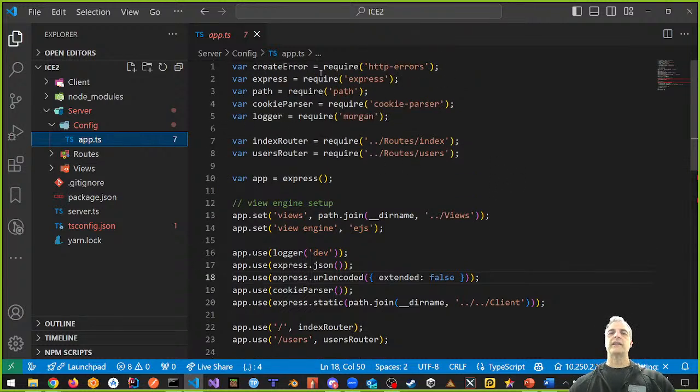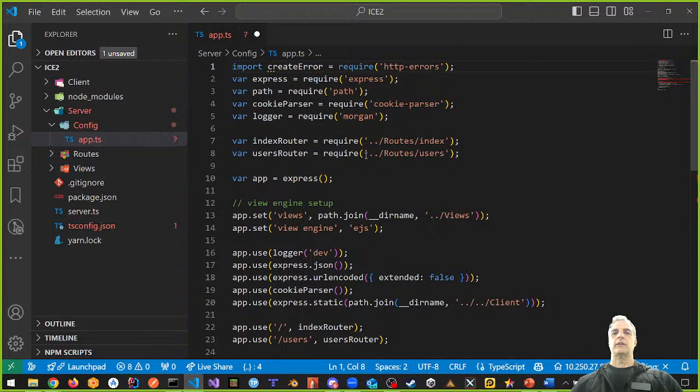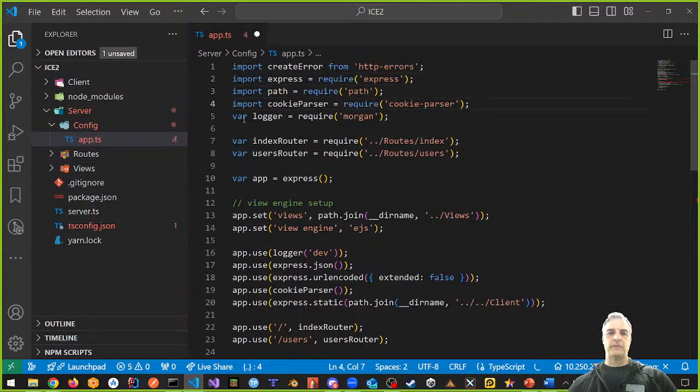So we're going to say import, here's how we're going to do it. We're going to say import createError from http-errors. Okay, we're going to do the same thing for the other ones. You guys do this now, and I'm going to just import. I'm going to replace my vars here with imports. Import, import, import. And here too. Import and import. Okay, and instead of require, I'm going to do from like this.